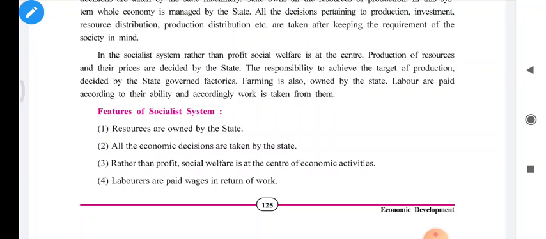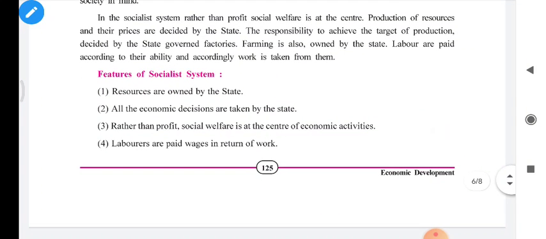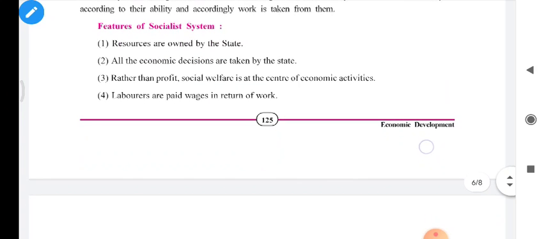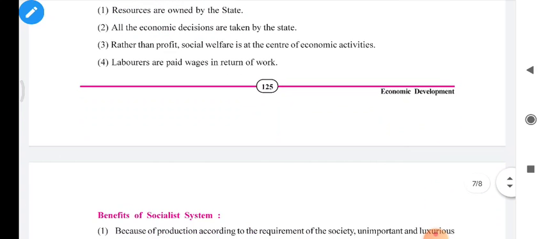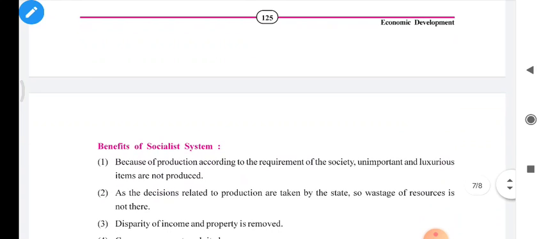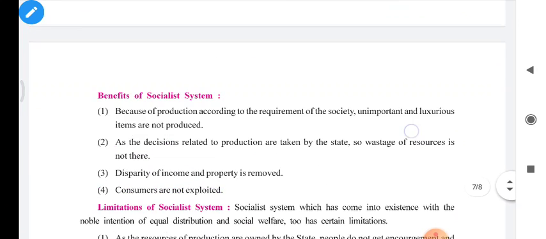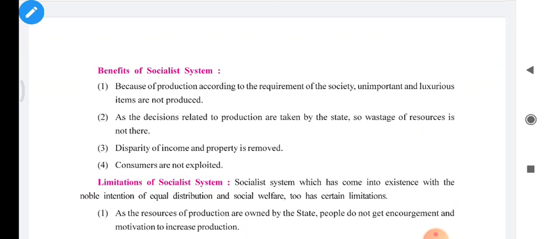Okay? Let us discuss the features of the socialist system. Resources are owned by the state, as we discussed. Second, economic decisions are taken by the state, already discussed. Third, rather than profit, social welfare is at the center. Okay, it is also discussed. Laborers are paid wages in return for work. This is also discussed. Now, moving towards the benefits of the socialist system.